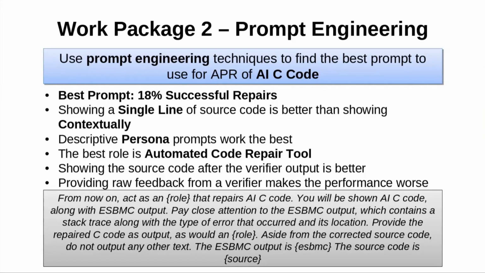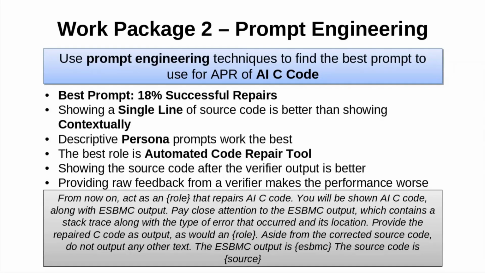So for work package 2, we used prompt engineering techniques to find the best prompt for AI code repair, and our findings show that the best prompt managed to achieve 18% successful repairs, and the best source code format was to use single line, which means to show only the vulnerable line of the source code rather than show the source code in a contextual manner.